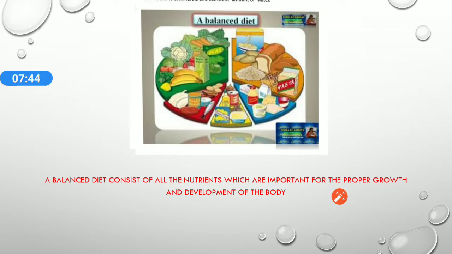Next is about the balanced diet. So, what is a balanced diet? A balanced diet consists of all the nutrients which are important for the proper growth and development of the body.